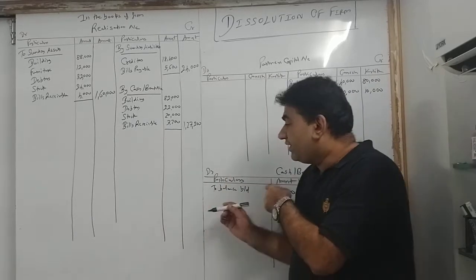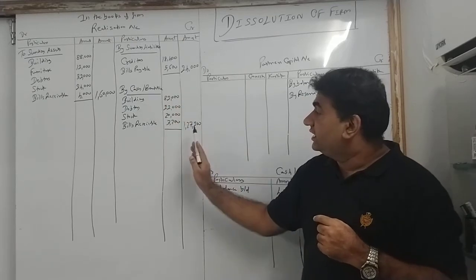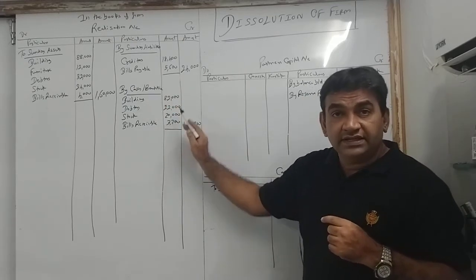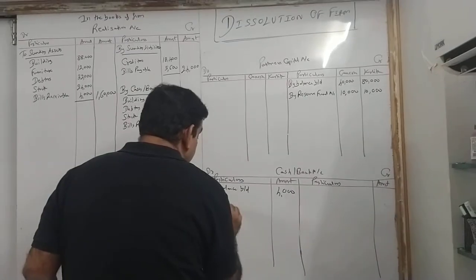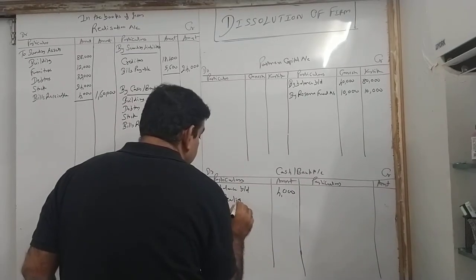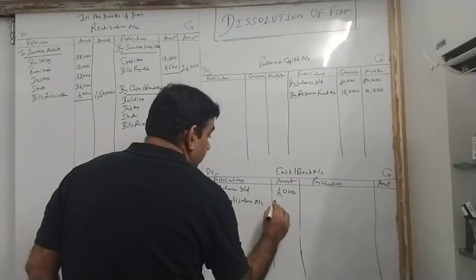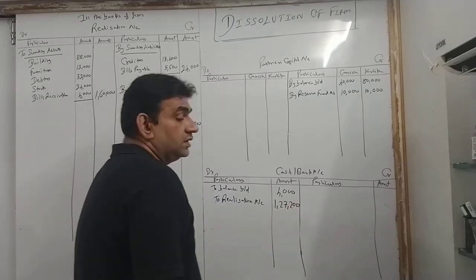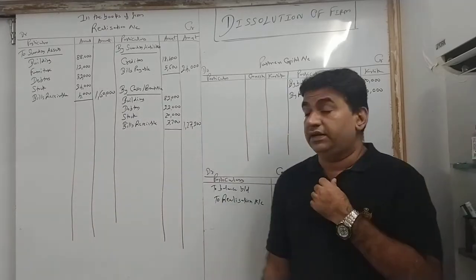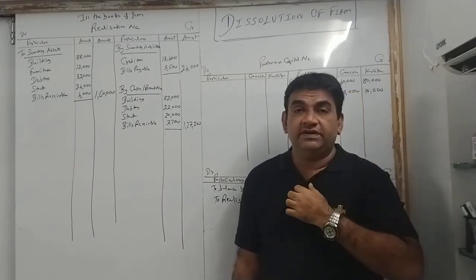Now listen, when you write in cash bank, there is no need for segregation. We just have to write the total. Cash bank mein there is no need for segregation. So come to the debit side of cash bank, write it. To realization account, 127,200.